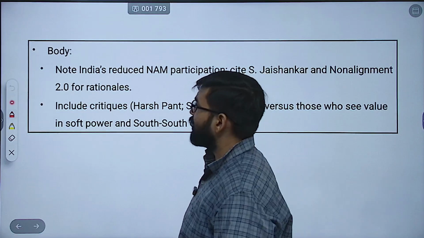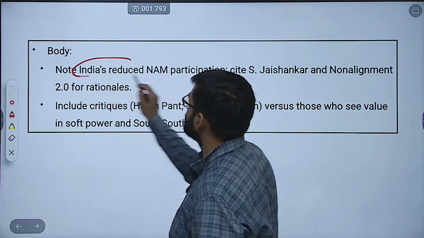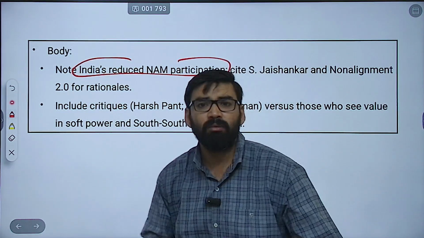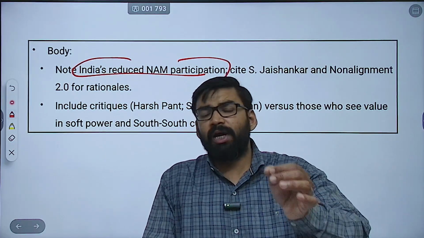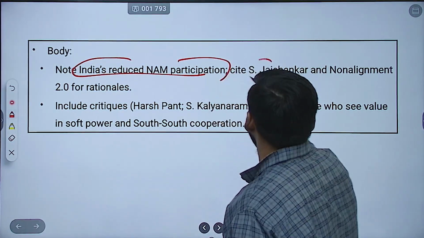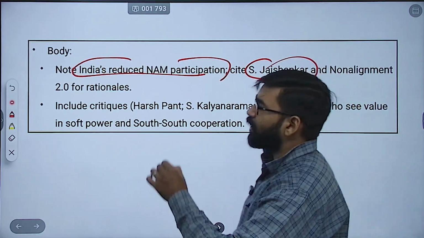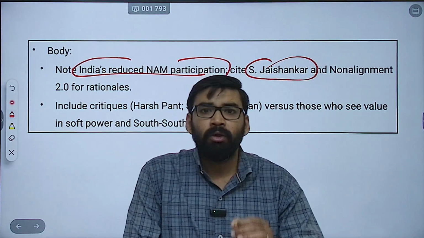Then in the body of the answer, you have to note India's reduced NAM participation now. Here you can mention S. Jaishankar and non-alignment 2.0 rationales.